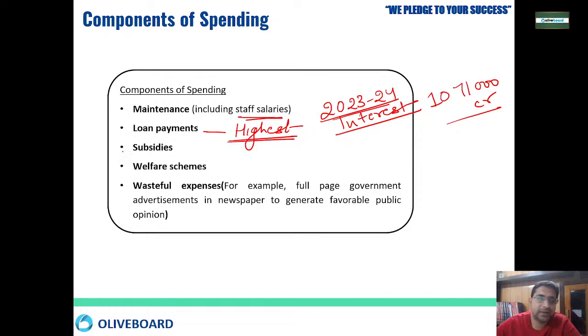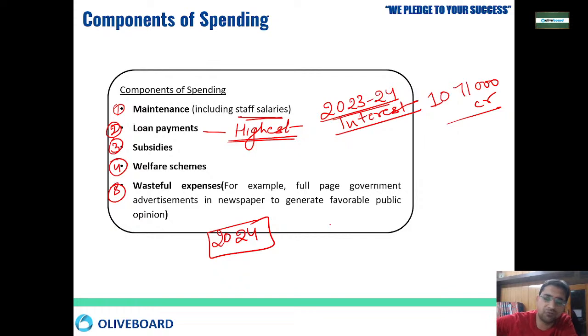Then the government is spending on subsidies and welfare schemes. Hundreds of welfare schemes are there, right? And sometimes the government also makes some wasteful expenses, like giving full page government advertisements in newspapers in order to promote itself and generate favorable public opinion. Right now, with the 2024 elections coming next year, you will see the newspapers full of government advertisements. So there also the wasteful expenses happen, right?